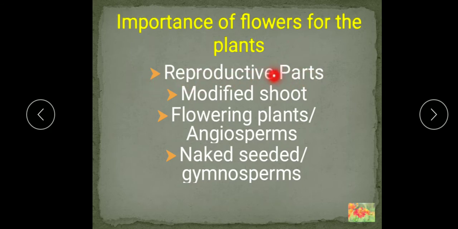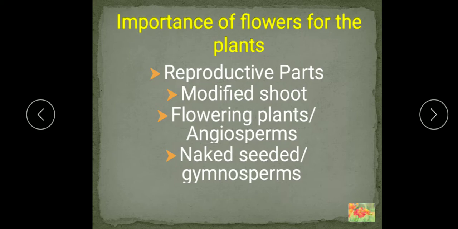because these reproductive parts of flowers have male and female reproductive parts which produce the gametes, that is the male gamete and the female gamete that fuse, and then zygote is formed which develops into a seed, and then the seed develops into the plant. So here we will discuss all these things.